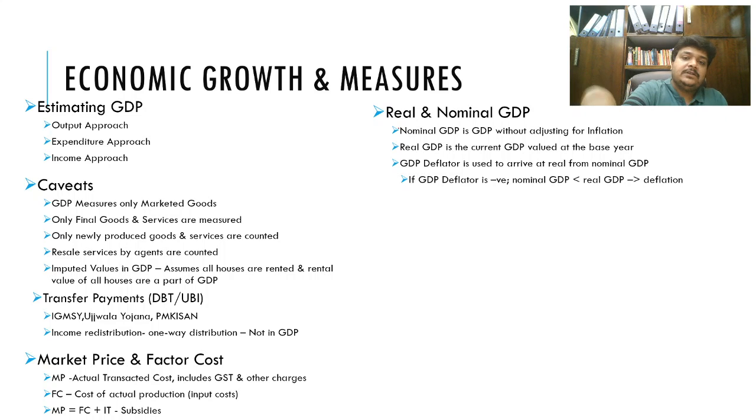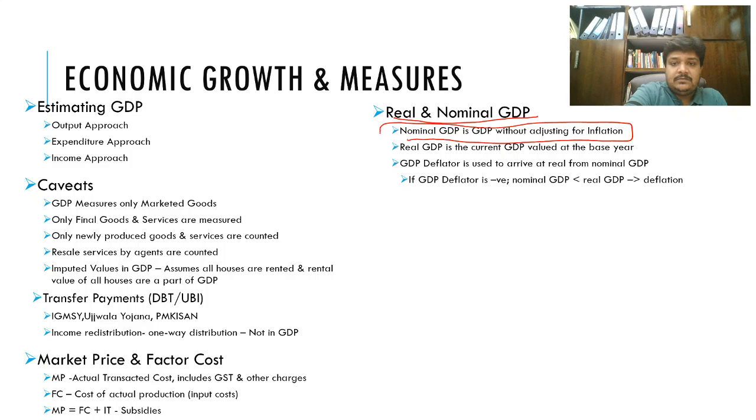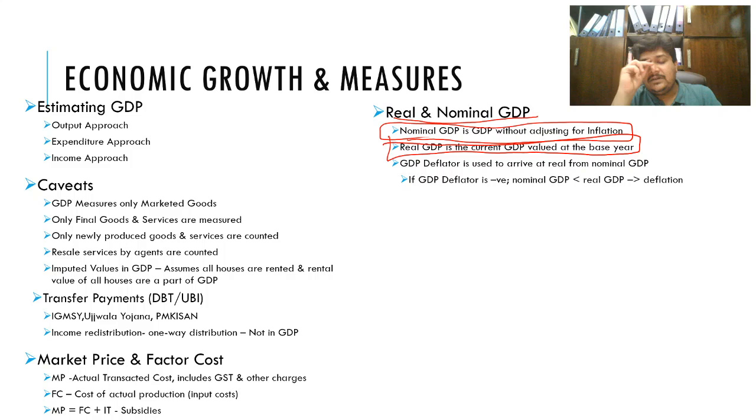Now we come to another concept which I've already covered in the first slide, which is real and nominal GDP. Nominal GDP is the normal GDP without adjusting for inflation. So that is the GDP at market prices. Real GDP is the current year's GDP valued at the base year. So you would have seen that in 2015 the government, or the Central Statistical Organization, revised the base year calculation for many of the indices, including GDP.